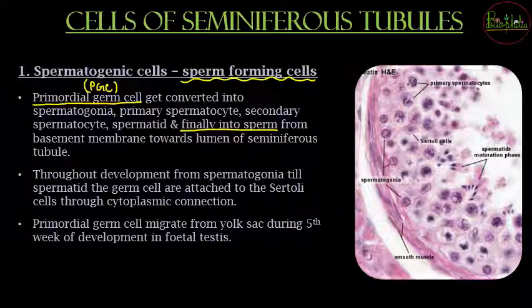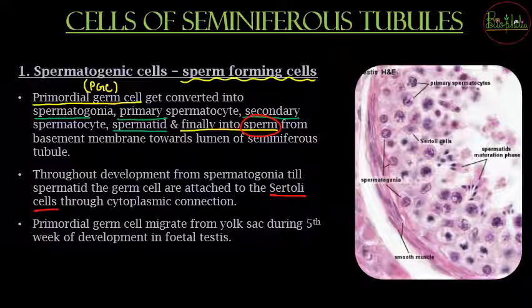So what are the stages that it needs to go through? That is, first it will convert itself from PGC, that is primordial germ cell, into spermatogonia. Spermatogonia के बाद primary spermatocyte, then secondary spermatocyte, then spermatid, and finally there will be formation of sperms, the male gamete. Now all these development whatever was going on, यानी primordial germ cell से लेकर up till the sperm, all this development is going to occur up till the Sertoli cells.